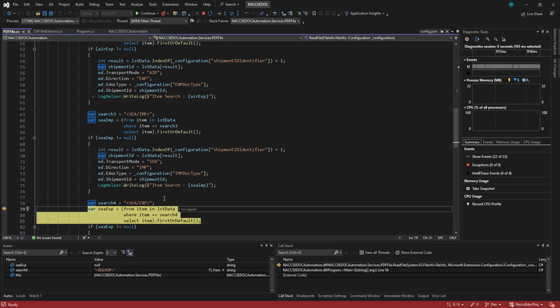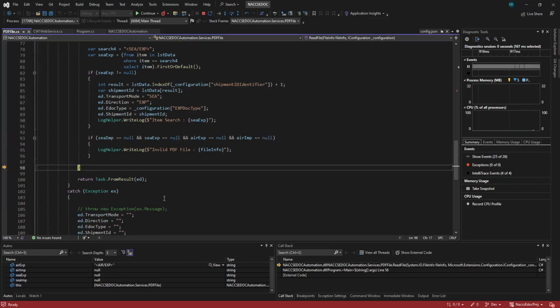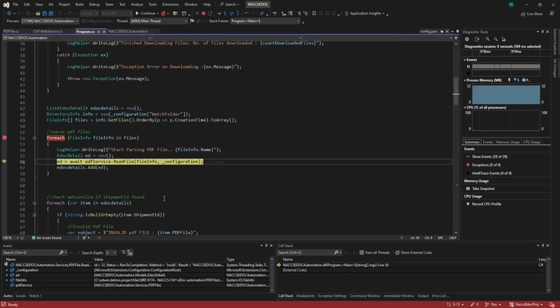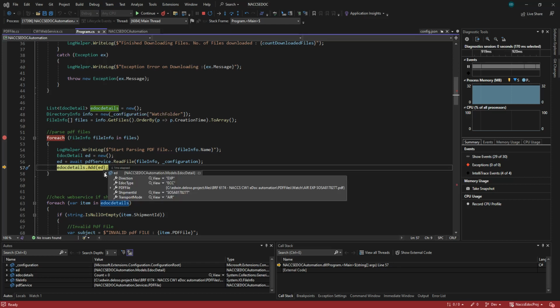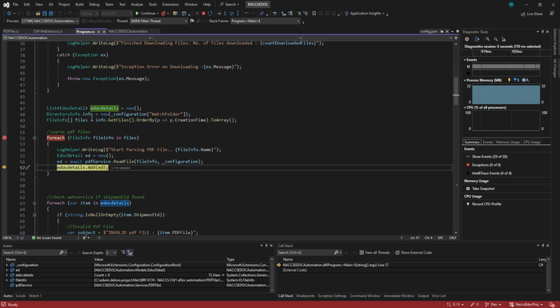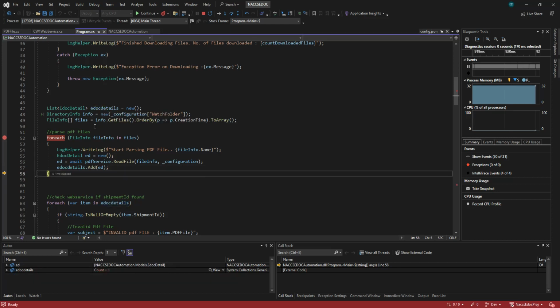We just use the link queue to find it. Okay, so I think this is more effective than we just return it. Once we return the files, we just add it to this list of ADOC details. So we just add the return like that. In our ADOC details, we should have the information that we get from the PDF, for example, like that.